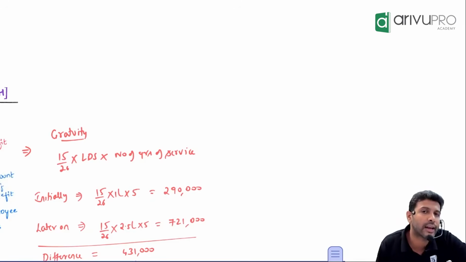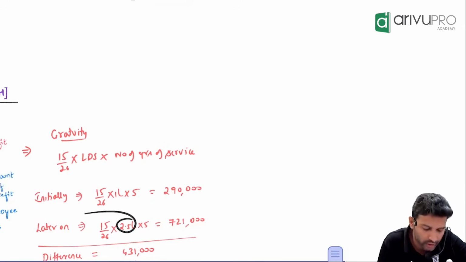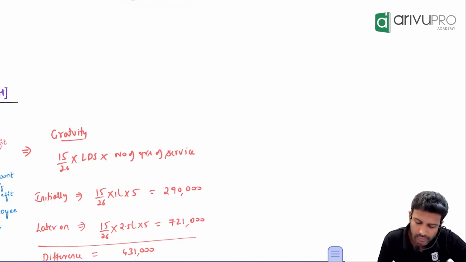Now calculate the gratuity liability. 15 by 26 into what is the last drawn salary? 2.5 lakh. Let's say that employee retired after 5 years. It will be 721. Correct?